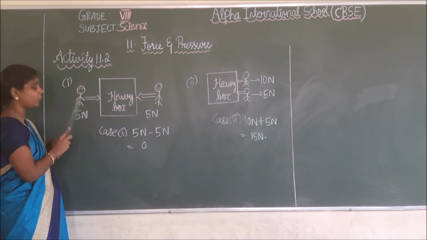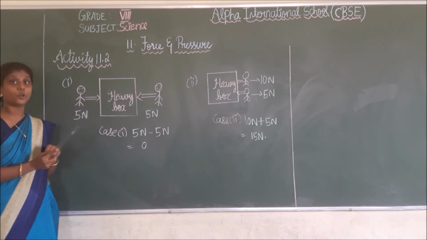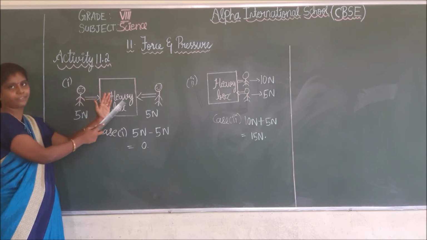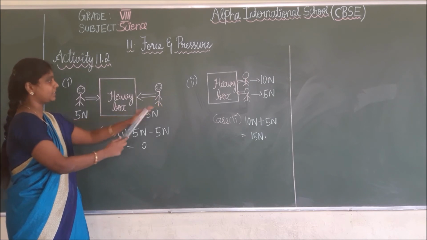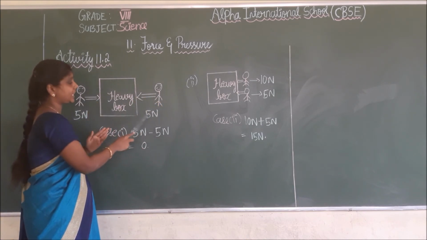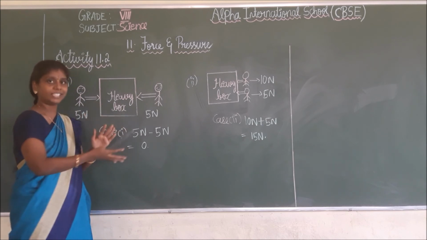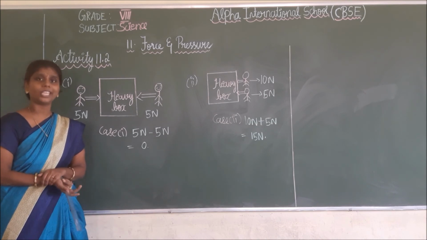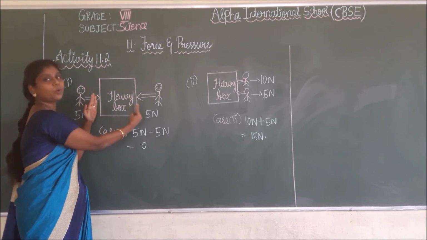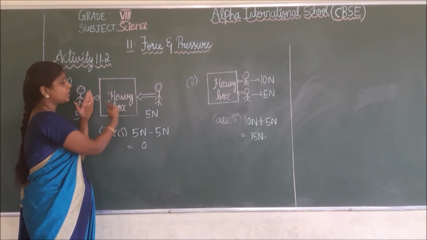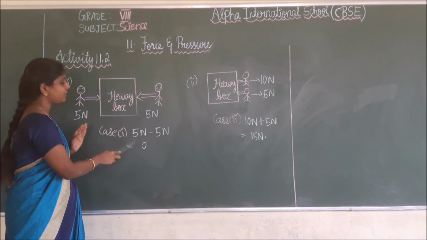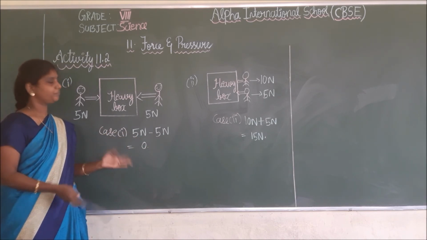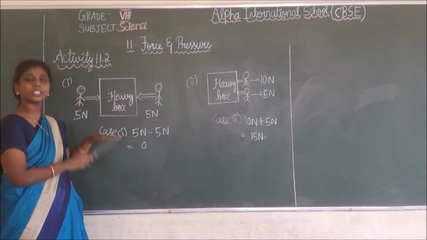Why am I saying Newton here? Because the SI unit of force is Newton. This man applies 5 Newton of force to the heavy box, and the opposite person is also giving the same 5 Newton of force to this heavy box. Does the box move, students? No, the box will not move. Why? Because both are giving equal force. See here, 5 Newton minus 5 Newton is 0. There will be no net force. So in this case, the heavy box will not move.